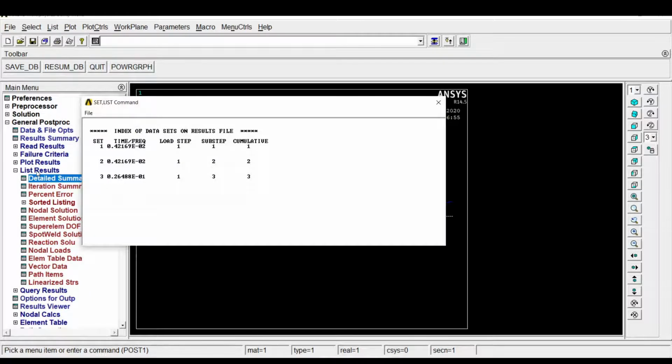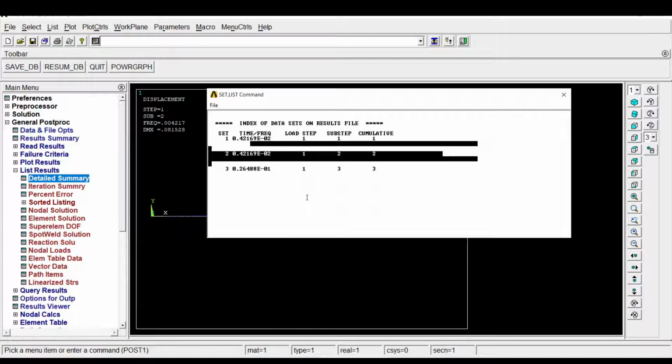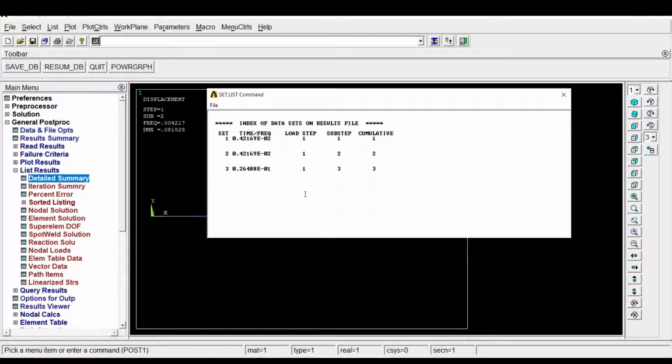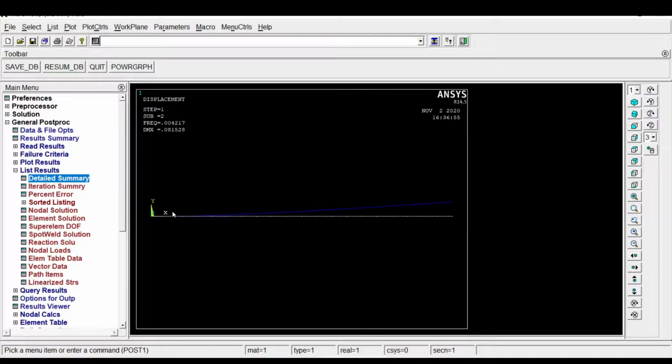So click list result and that option. So we will get all the three frequencies. 0.42169E-02 is the first frequency, and the first and second frequencies are the same, and the third frequency will get a different value. So this is for a cantilever beam.